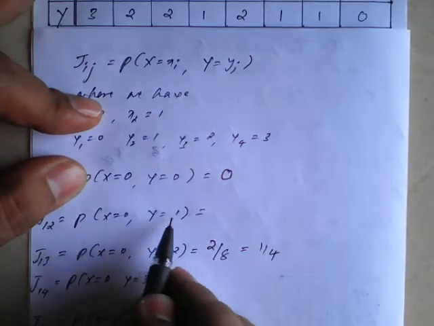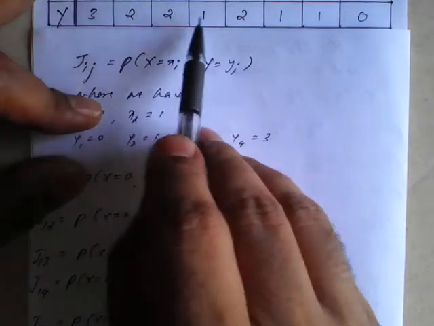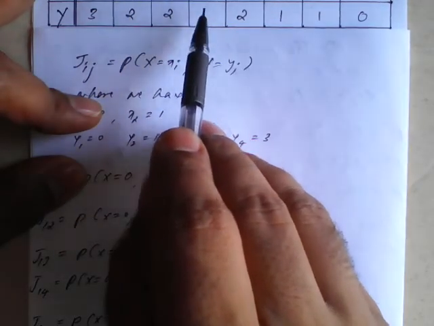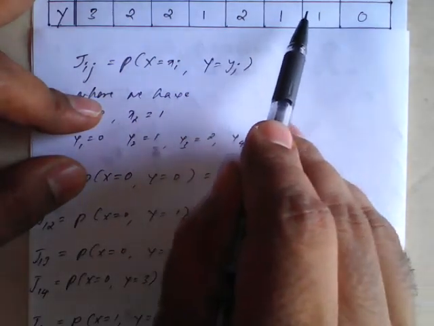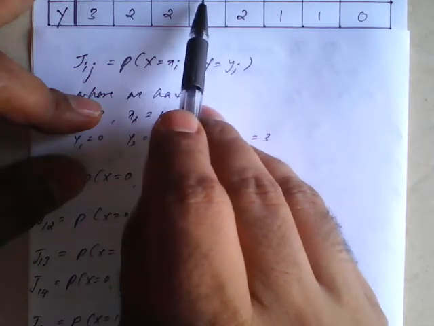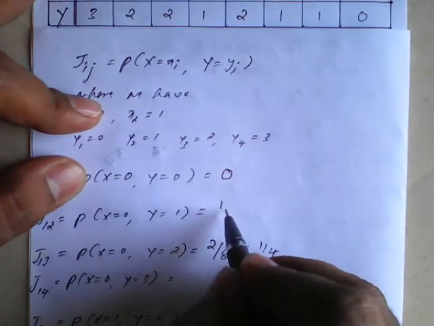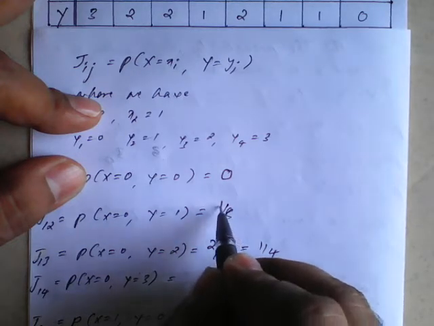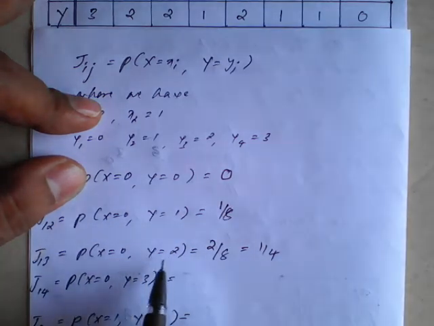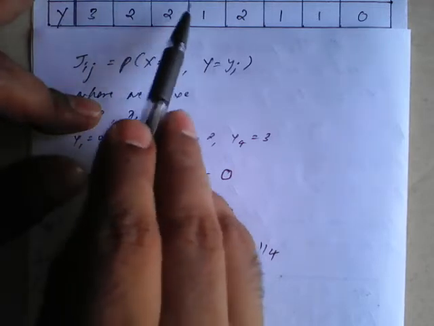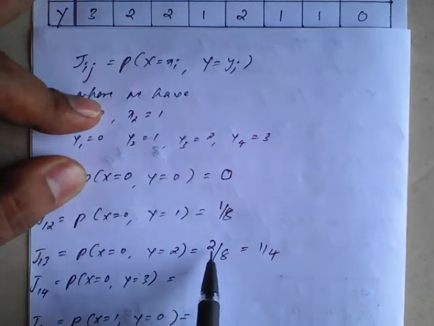Now x is 0, y is 1. Such cases we have only one. When x is 0, y is 1, we have only one case, so I will write out of 8 only 1. Here x is 0, y is 2 is out of 8 only 2.